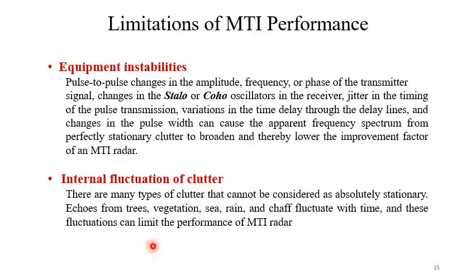And these fluctuations can limit the performance of MTI radar because if the target velocity becomes comparable to those fluctuations, then it would be difficult for us to isolate the actual target velocity and the fluctuation of the clutter. So that's the problem of internal fluctuation of clutter in MTI processing.